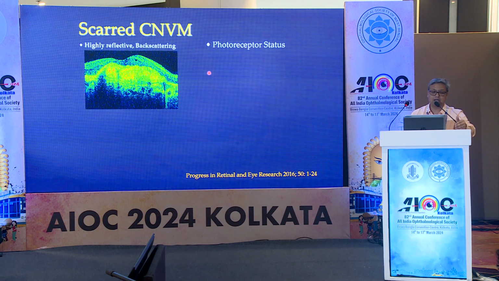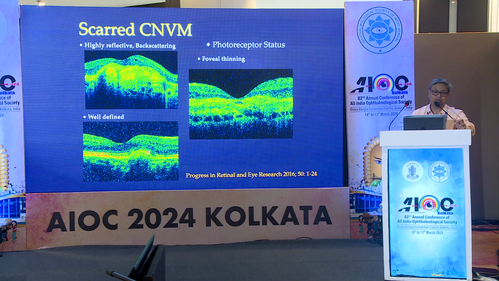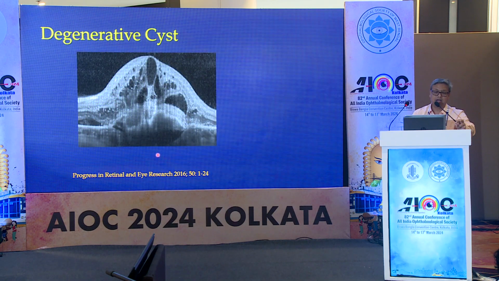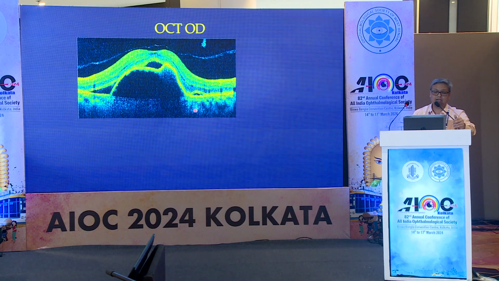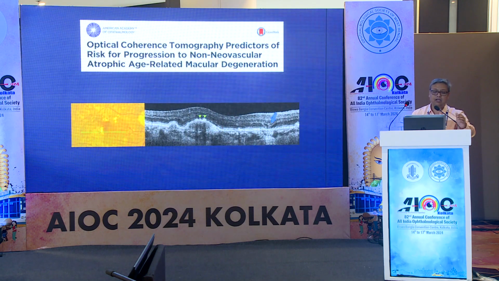Patients can present with a scar. If the scar involves the fovea, it can prognosticate the disease; if it is parafoveal, it is a better prognosis than a foveal scar. With degenerative cysts, it is more important to differentiate between cystoid edema and outer retinal tubulation. A patient presenting with outer retinal tubulation with edema will definitely not do well with injection. With a large PED with SRF, we often jump to give injection and the patient can land up having a RIP. So this is a poor prognostic case with a large PED.